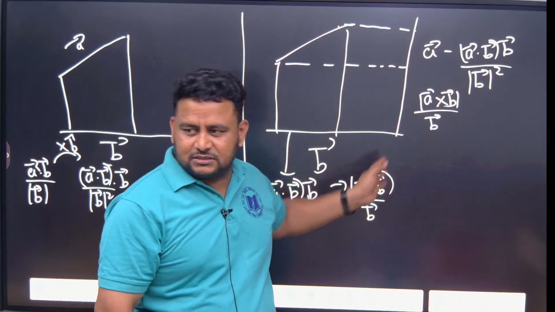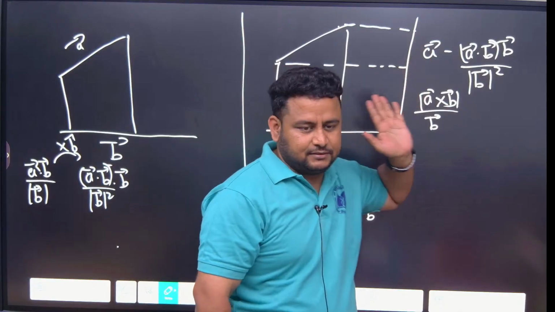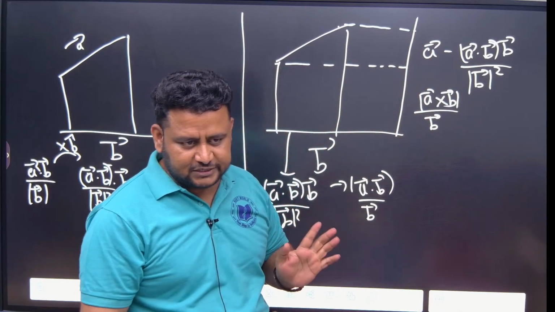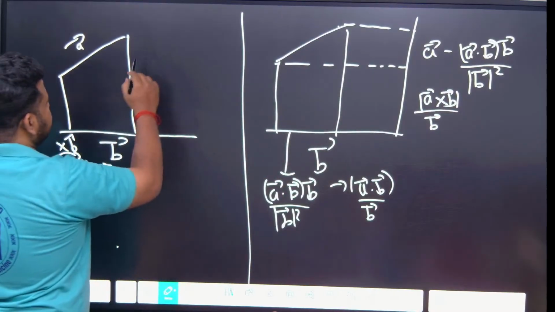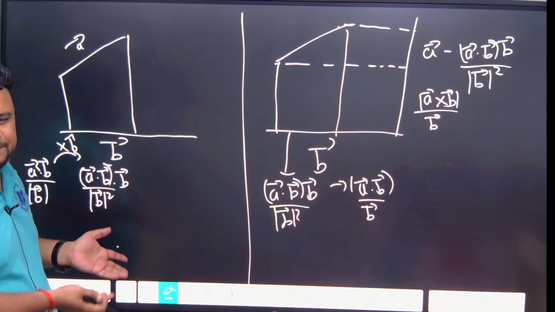So A on B means you should subtract from A. B on A means the formula will change: you should subtract from B. If it is B on A, wherever A is there, write B, and wherever B is there, write A. That's all.